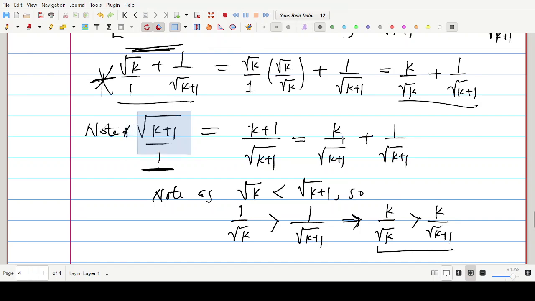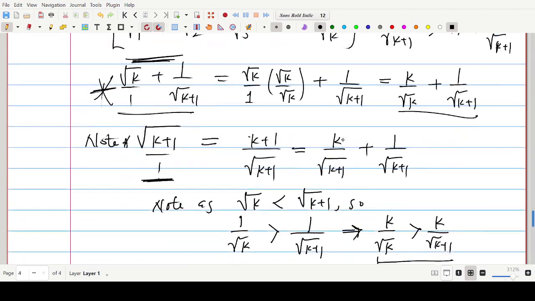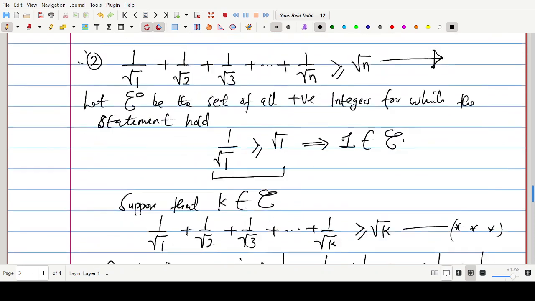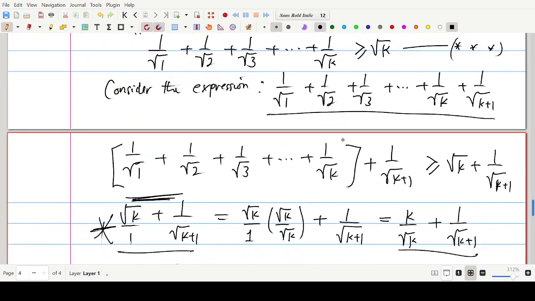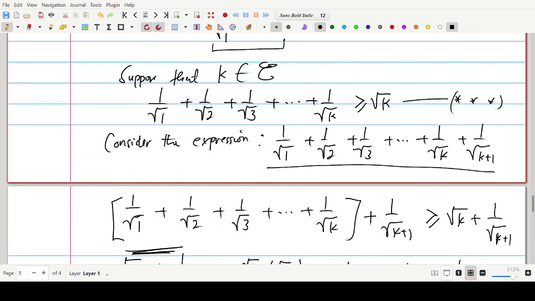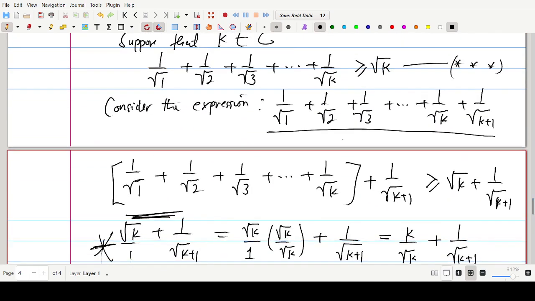So with that comparison, we can come and write this. This knowledge I'm giving to you is needed in analysis. You need this kind of reasoning process. Honestly speaking, you need it. So from this last expression, this expression we're seeing here, or is it this one? Oh, sorry, look at it here.